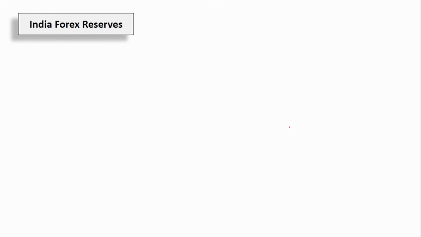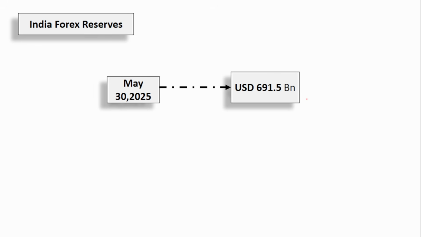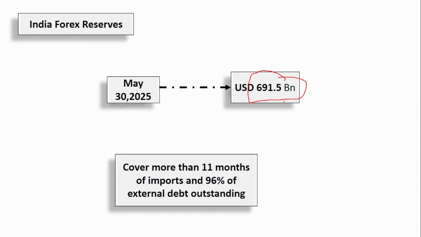Next, Indian forex reserves. We know that the Reserve Bank of India maintains the forex reserves of the entire country. As of May 30, 2025, we hold 691 billion in forex reserves, which is a very good number. This forex reserve is enough to cover around 11 months of imports. Generally, the forex reserve goes for import and export transactions, right? It is enough to cover almost 11 months of imports and also 96% of the external